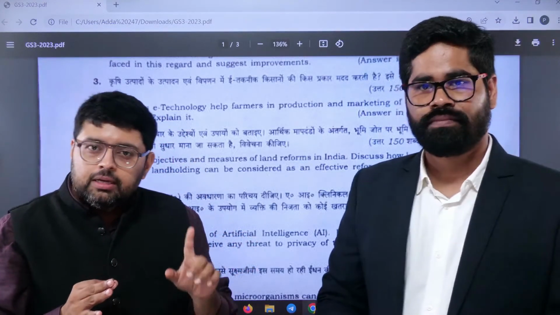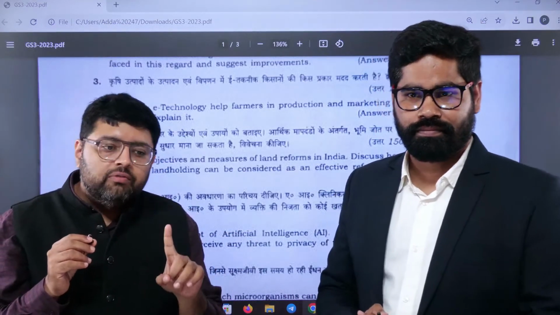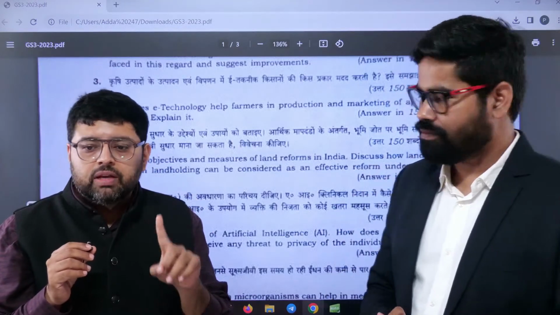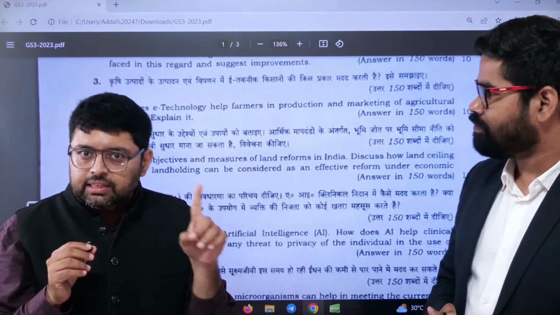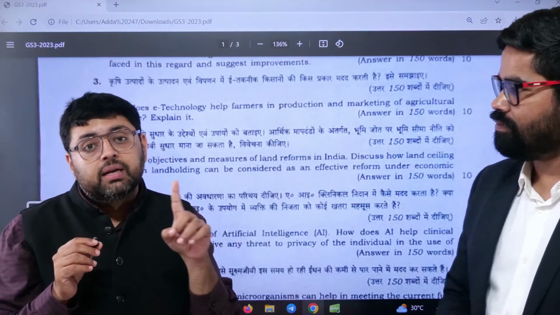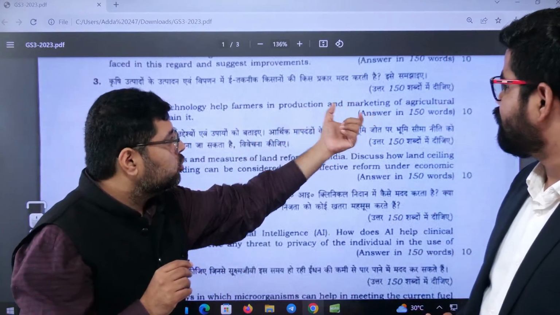contribution in GDP. Now e-technology has been seen as one way to increase its contribution in GDP, because when we use e-technology, it not only helps us in increasing production, but also helps us solve so many environmental challenges. As the question says, production and marketing, so two parts are there.